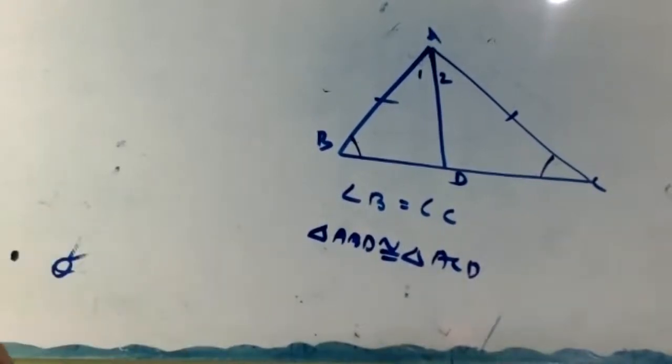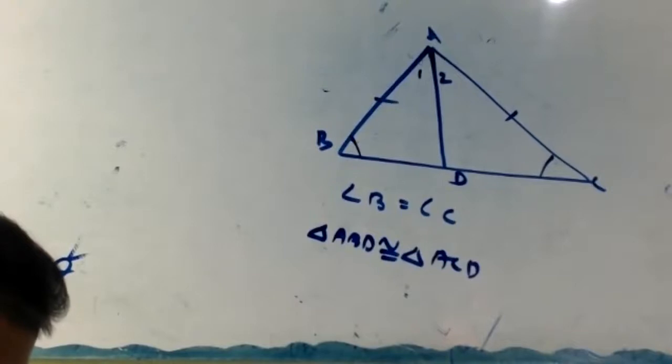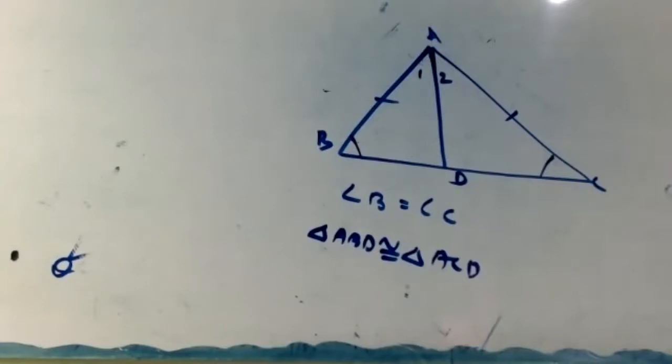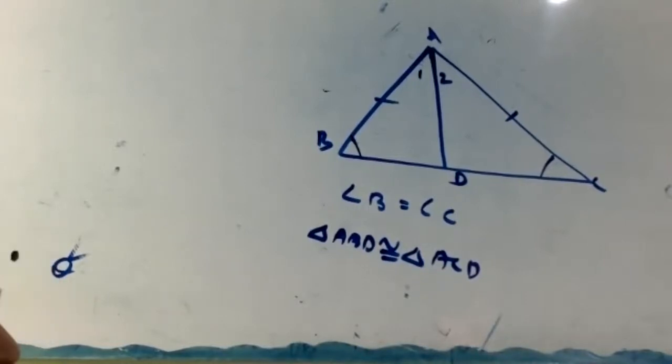Listen. Given: in triangle ABC, AB equal to AC.